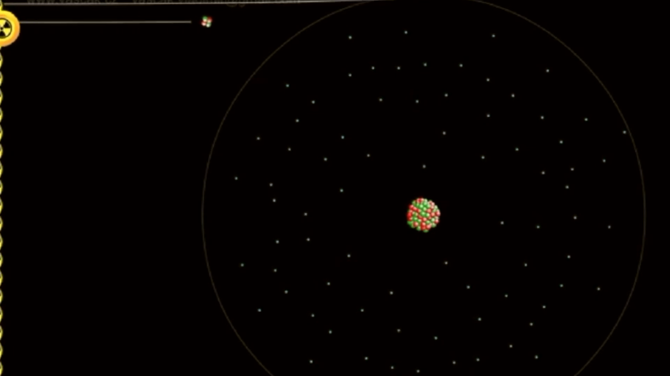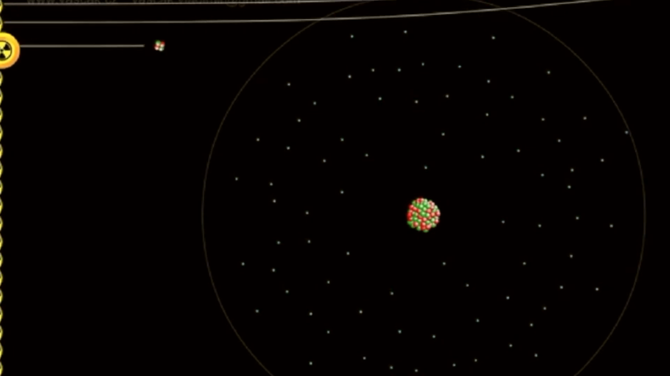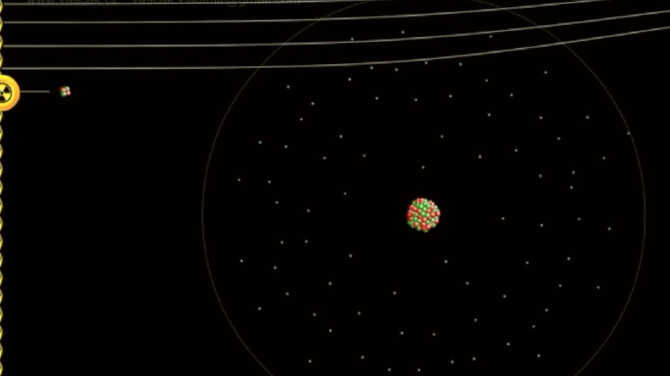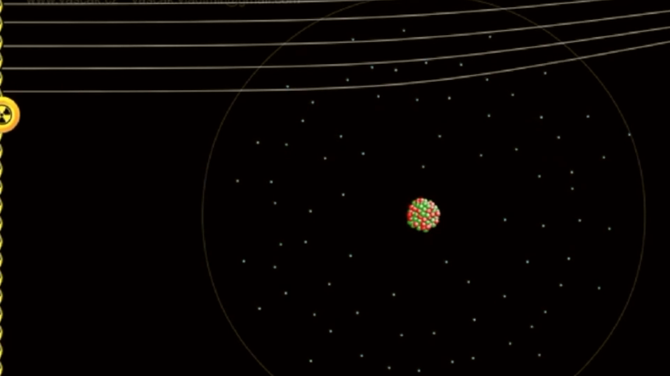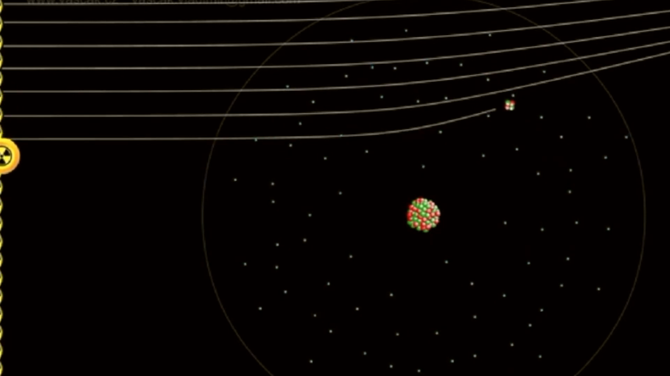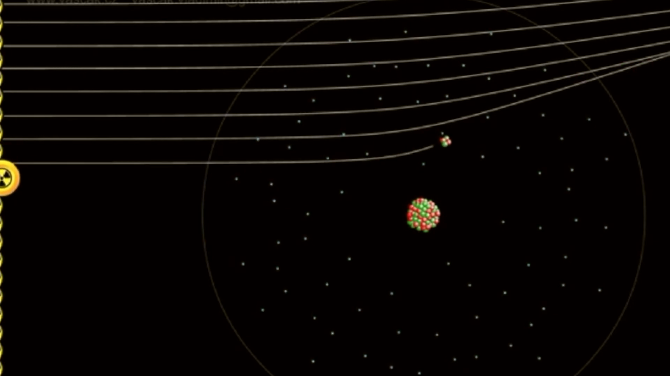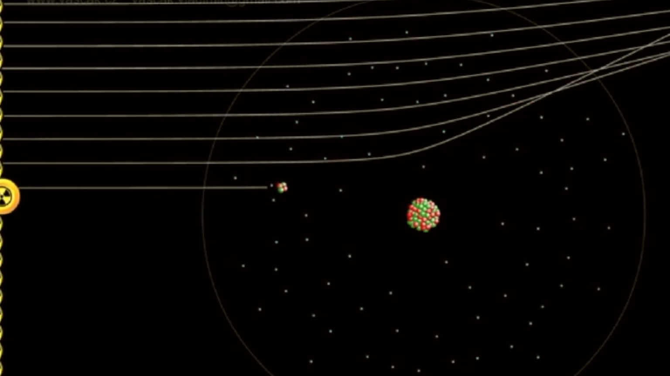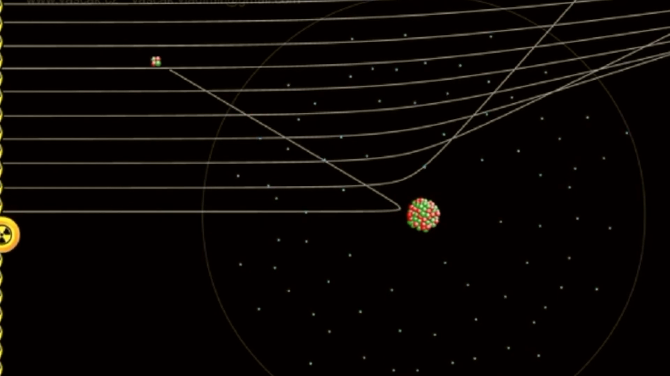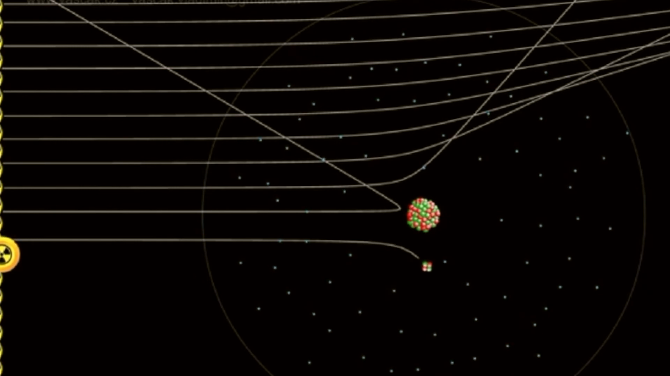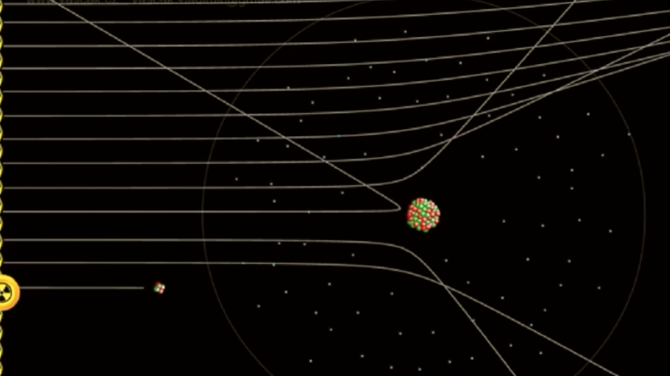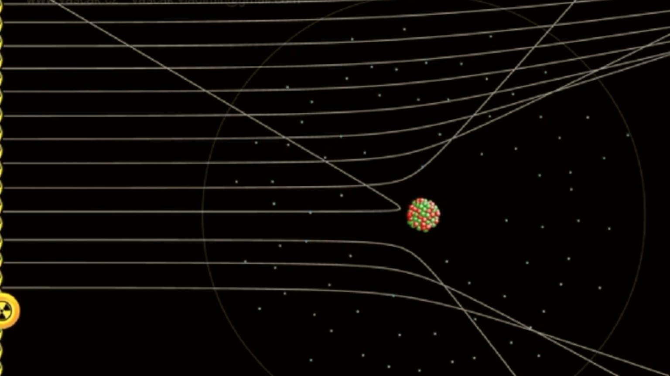So here you can see alpha particles being fired towards an atom, a gold atom, and you can see that the vast majority of the alpha particles are going straight through, but some are being deflected. They're being deflected because the alpha particles are positive and the nucleus is positive. As we get close to the nucleus of the gold atom, you can see that some of the particles are getting deflected. And on rare occasions, those particles are getting deflected by more than 90 degrees.